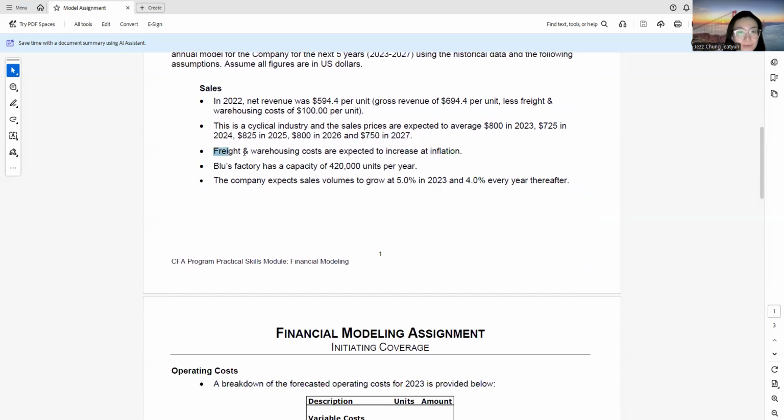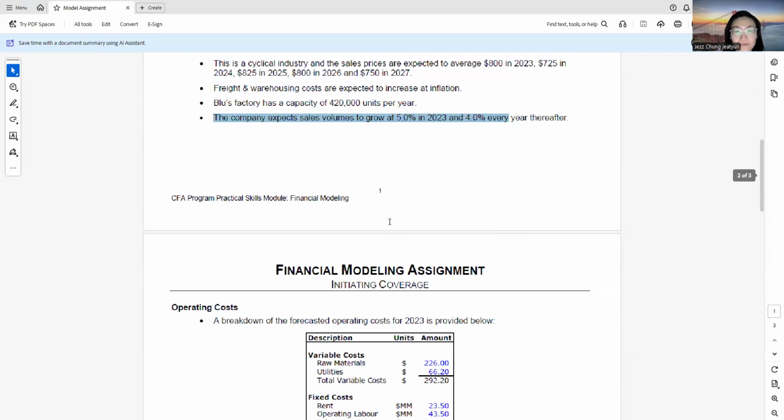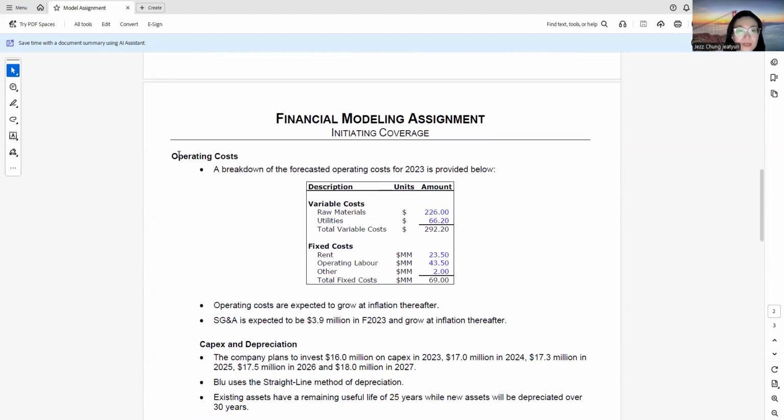Then the freight and warehouse costs are expected to increase at inflation. Blue's factory has a capacity of 400,000 units per year. The company expects the sales volume to grow at 5% in 2023 and 4% every year thereafter. And now let's look at the operating costs.